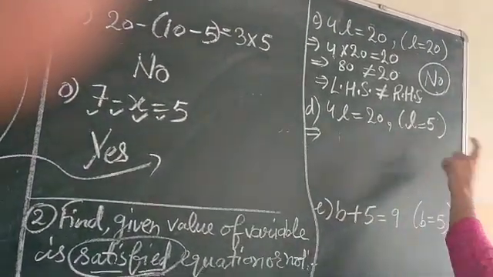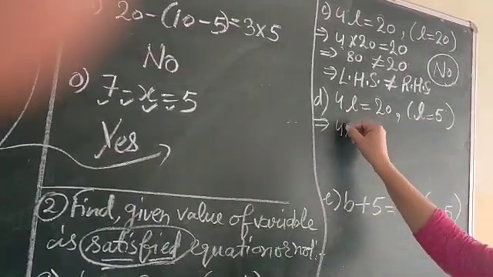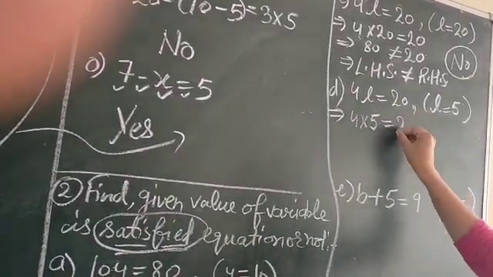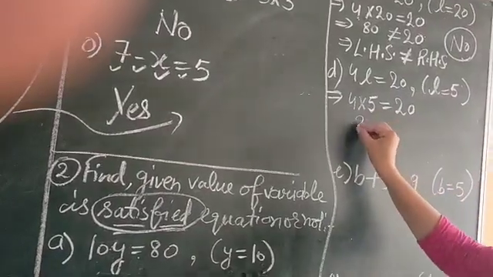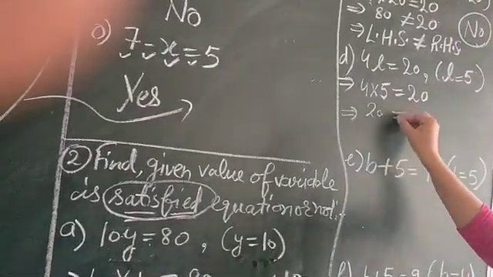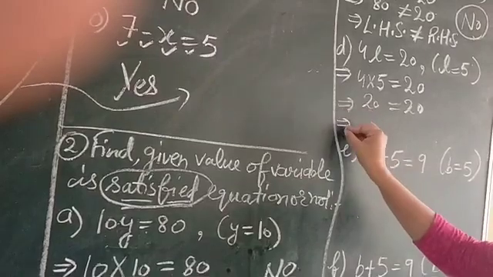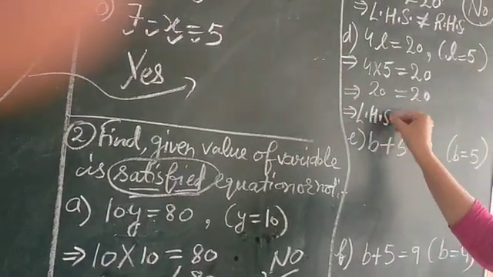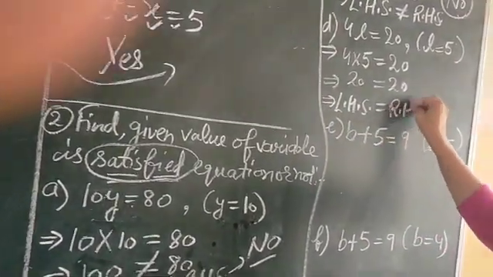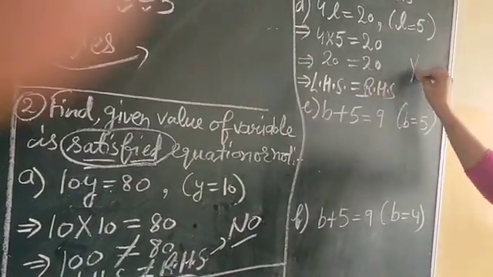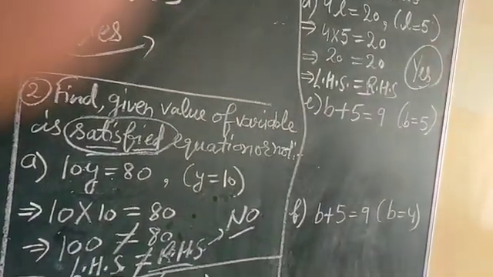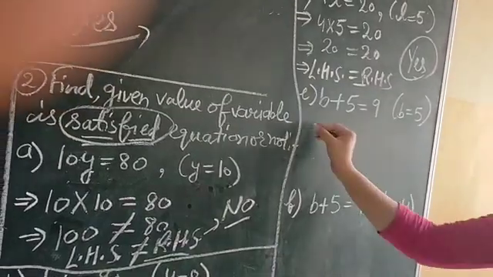D part, again L is 5. So 4 into 5 is equal to 20. 4 fives are 20. 20 is equal to 20. Now it means left hand side is equal to right hand side. It means yes, this value satisfies the equation.